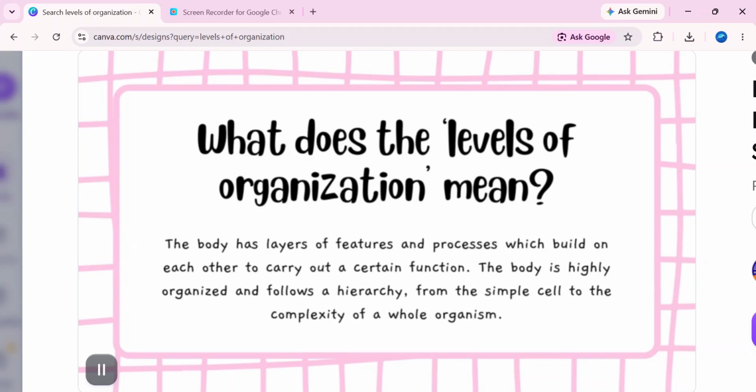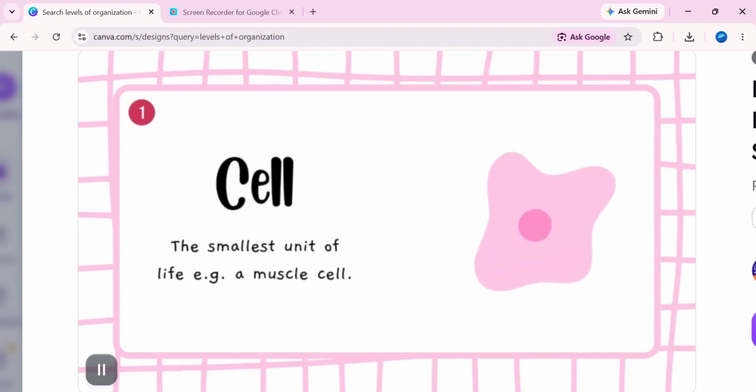Our body is not just a collection of random cells. These cells are organized in a very specific way, and today we're going to learn about the 5 levels of organization. Let's start from the smallest level and work our way up.